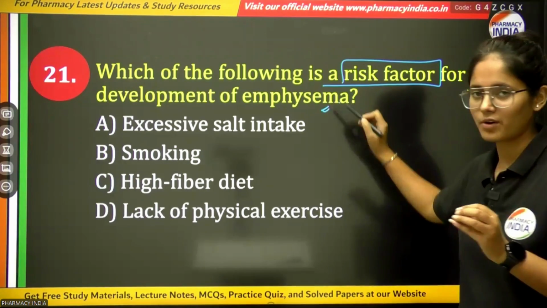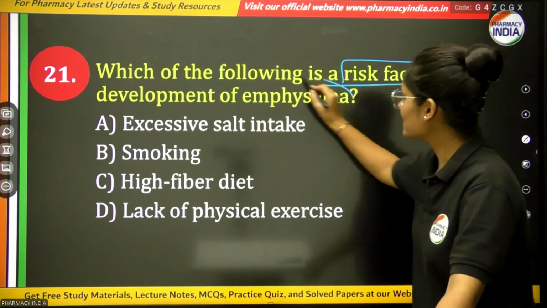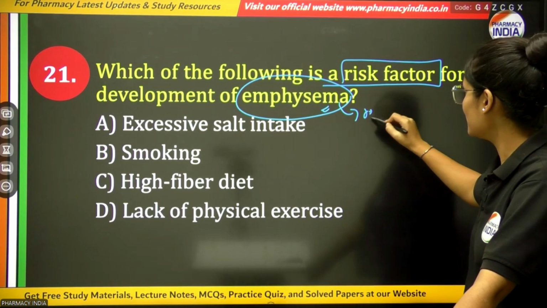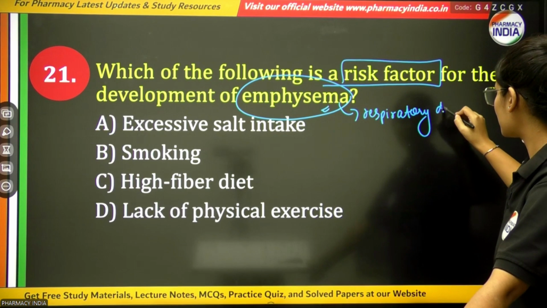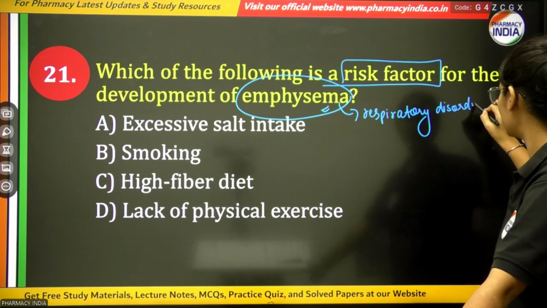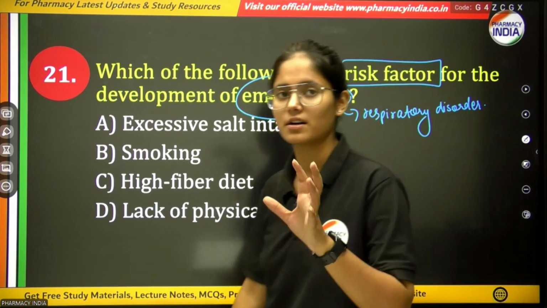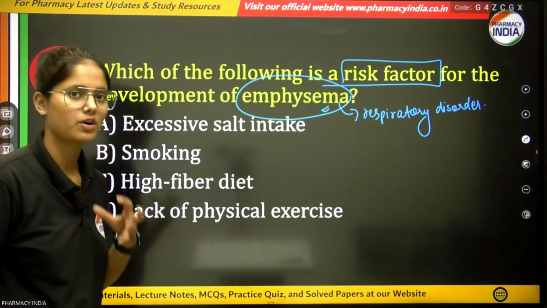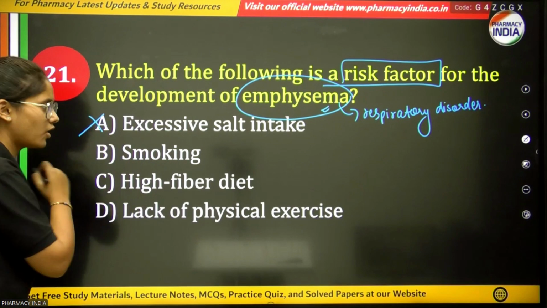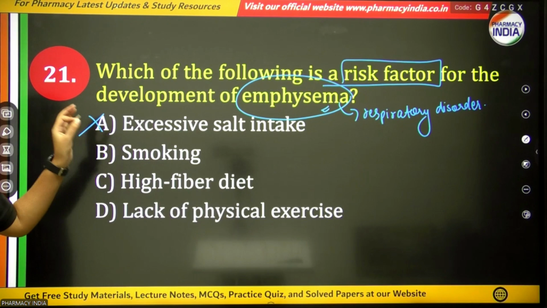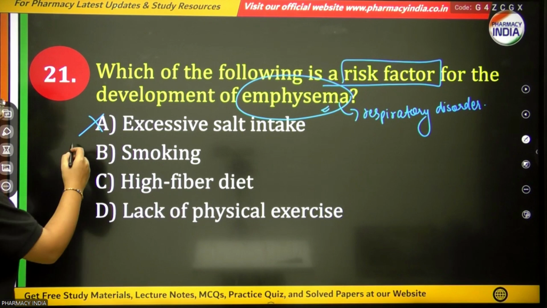Emphysema is a type of respiratory disorder in which the contractility of your lungs is lost. Excessive salt intake will be a wrong answer. Smoking is the major cause of emphysema.